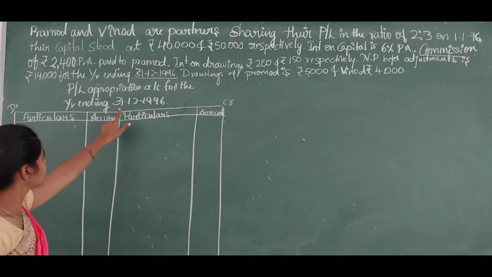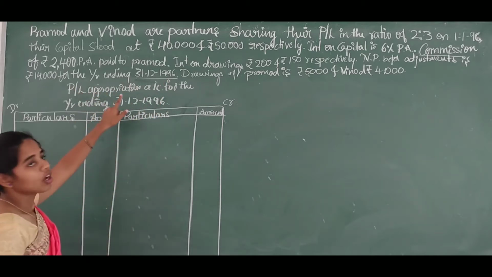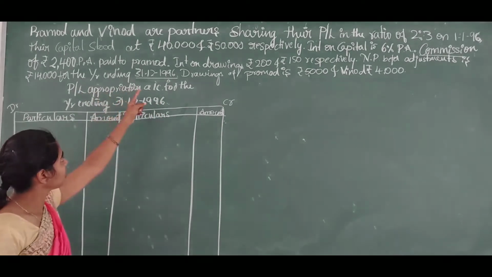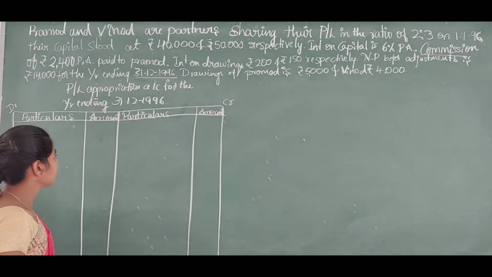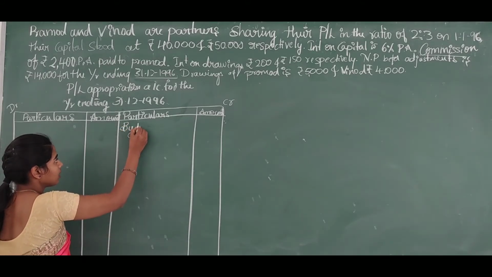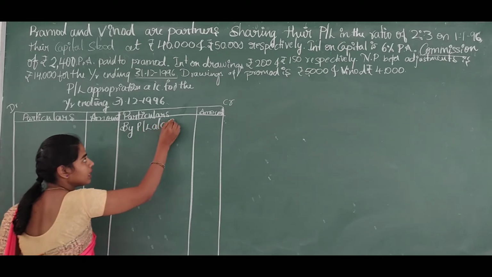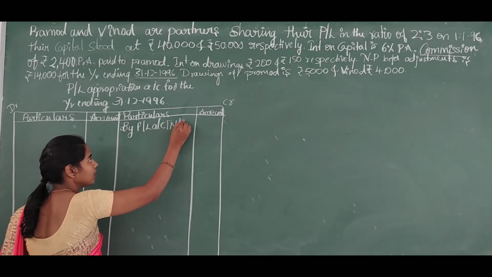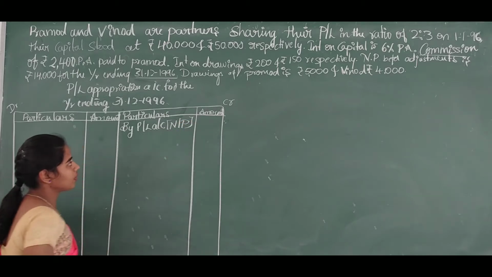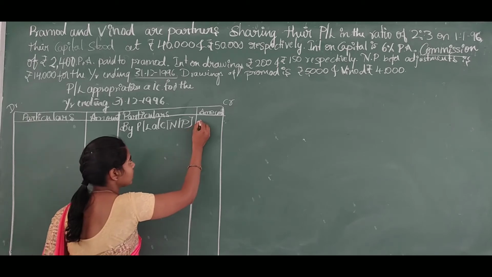We have taken this amount by considering this profit of the year, that is 31st/12/1996. The first entry on the credit side is by profit and loss account. This will be the net profit of the partnership firm, that is 14,000.